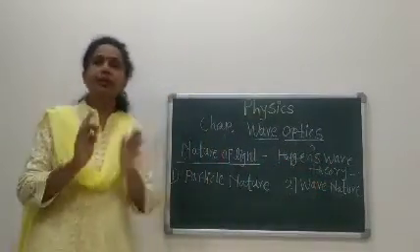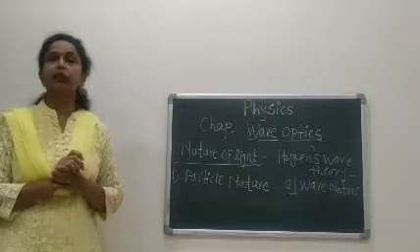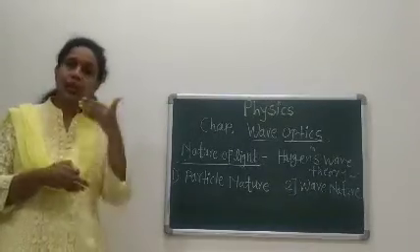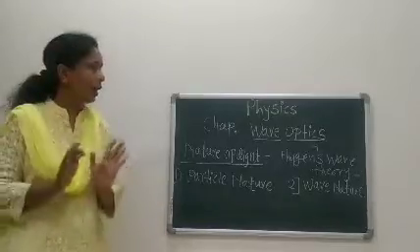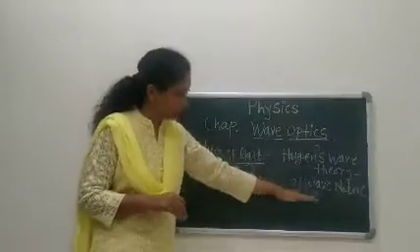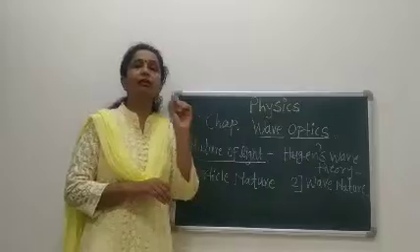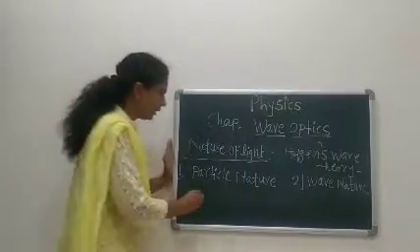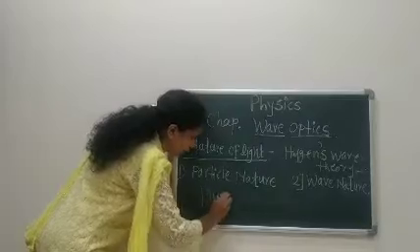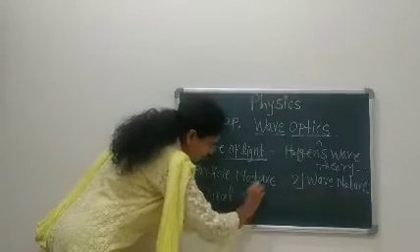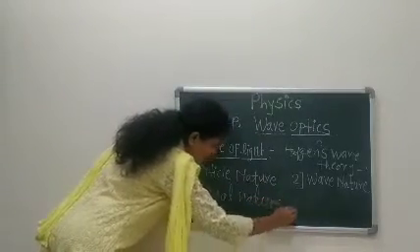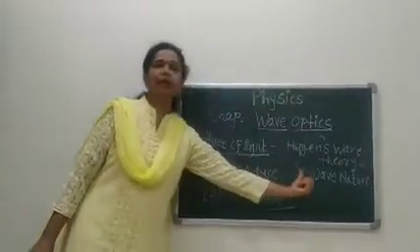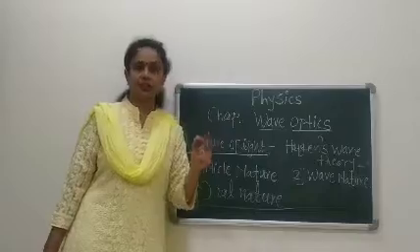Even so, Huygens' wave theory of light was accepted by the world, and according to this theory, light has a wave nature. Therefore, we can say that light has a dual nature. Dual means two: a particle nature as well as a wave nature.